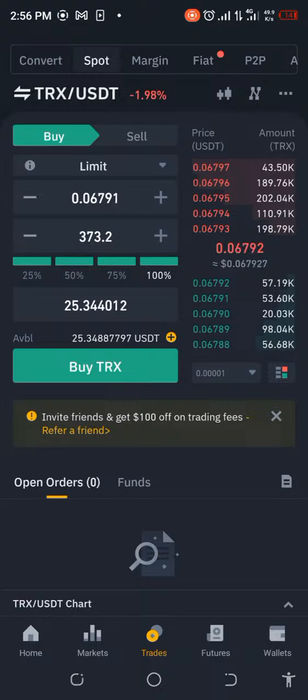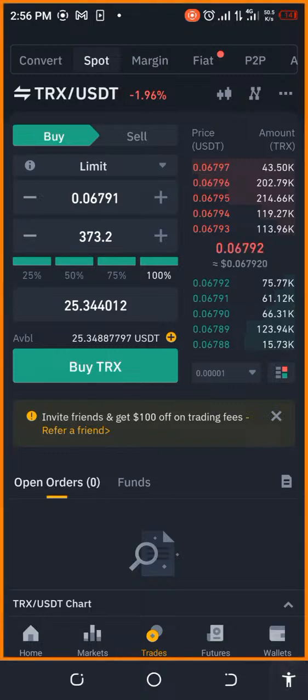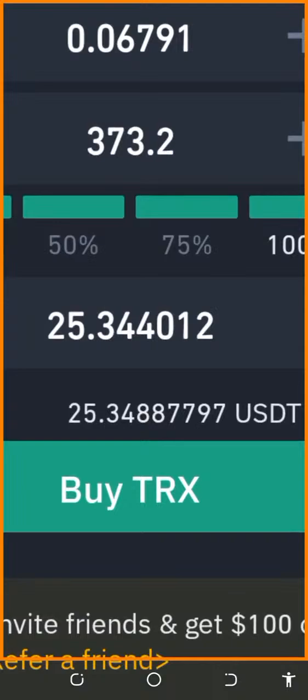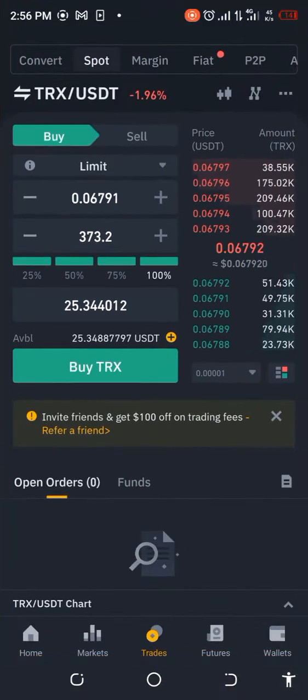Let me know your comments in the chat box, what you were able to get. Always remember, before you go ahead with any trade, you must always simulate to see whether there's a profit potential. I simulated, I saw the profit, but by the time it came back to Binance, TRX had gone down a bit. So that's why we didn't have so much of our profit. But anyway, 6 cents is not that bad. Imagine I had $1,000 and that would be a multiple of that.